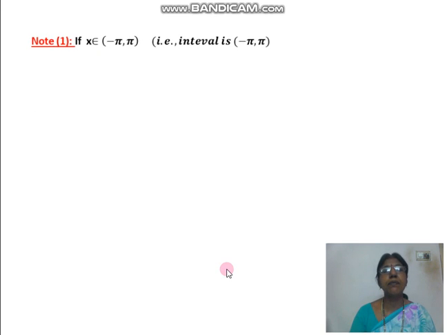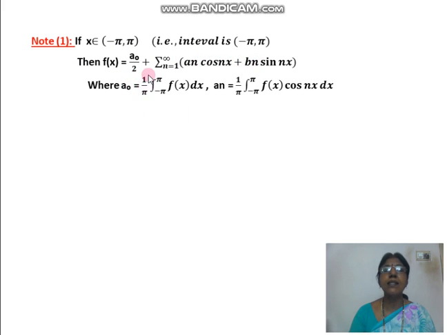So in place of L you put pi, minus L you put minus pi to pi. We get the series like this, a naught by 2 plus sigma a n cos nx plus b n sin nx, where a naught is 1 by pi integral minus pi to pi f of x dx, a n is equal to 1 by pi integral minus pi to pi f of x cos nx, and b n is 1 by pi integral minus pi to pi f of x sin nx. Okay.